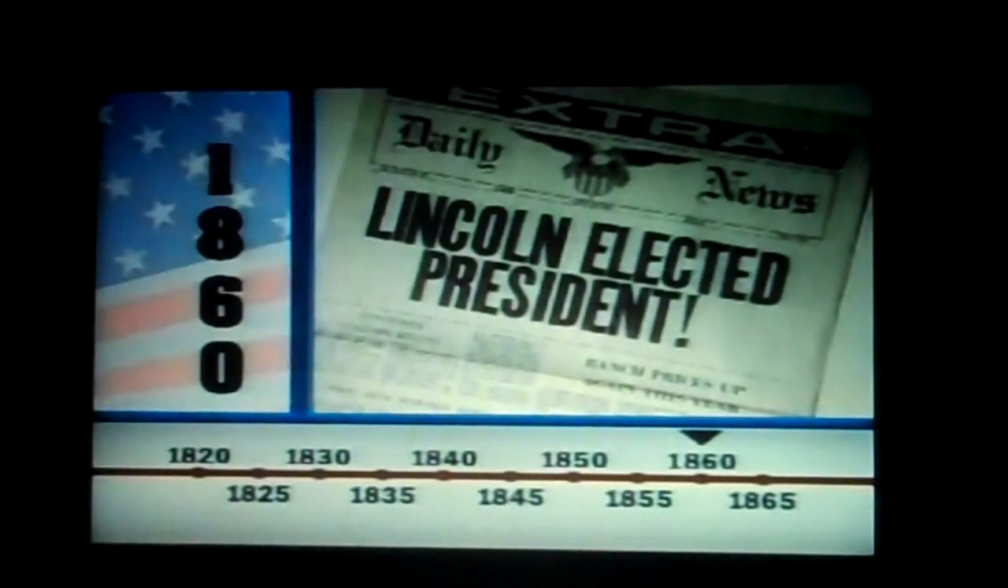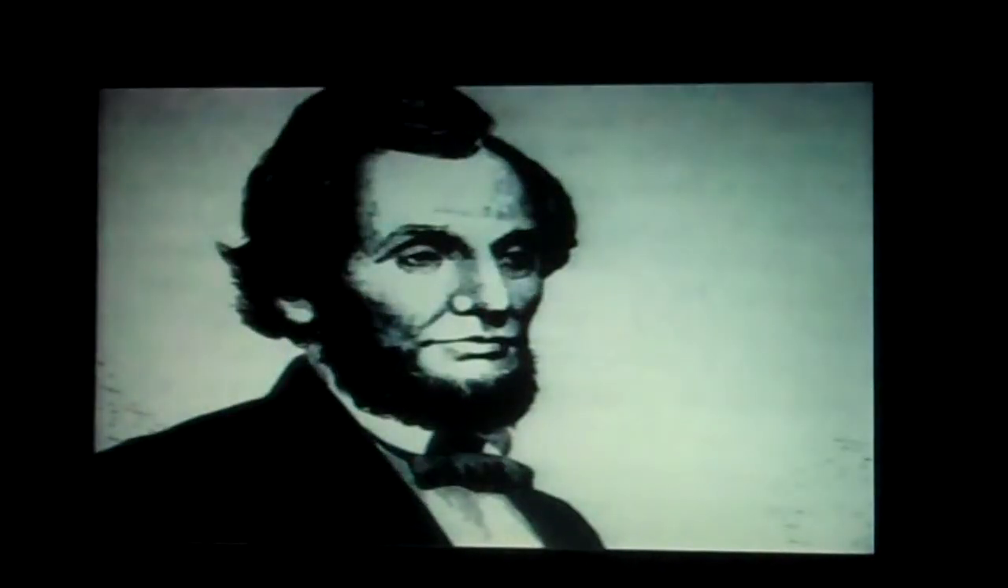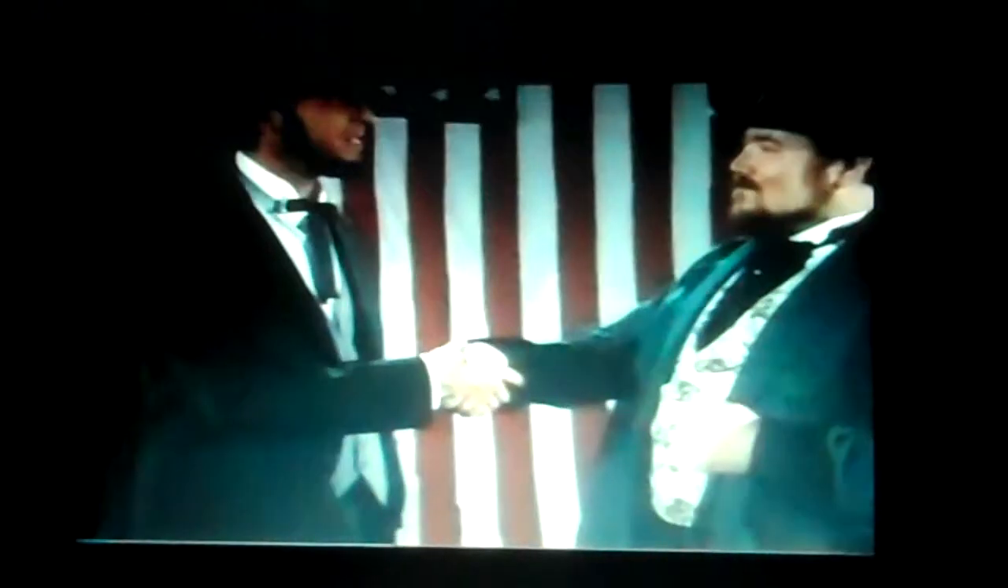In 1860, Lincoln was elected president. At the time, secession was not a big part of his campaign. But many voters feared that when he entered the White House, he would be against secession and try to put a stop to it.